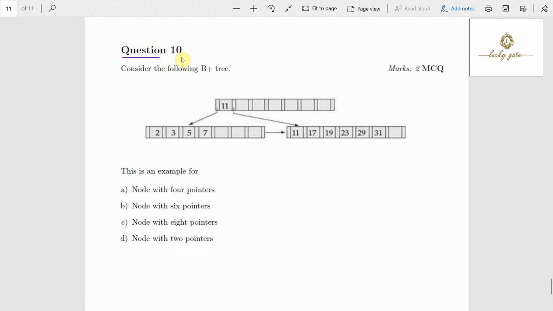Question number 10. Consider the following B plus tree. This is an example of a node with 4 pointers, 6 pointers, 8 pointers, 2 pointers given. Look, this is a node. This node has keys, and these are called pointers. Now in this node, how many pointers do we have? 1, 2, 3, 4, 5, 6, 7 and 8. So this is a B plus tree that contains a node with 8 pointers. It is a straightforward question, and the answer is option C.